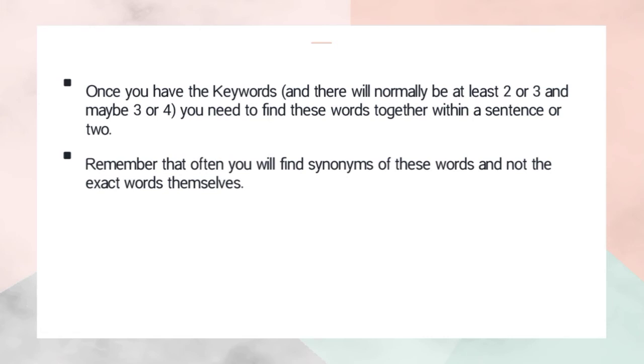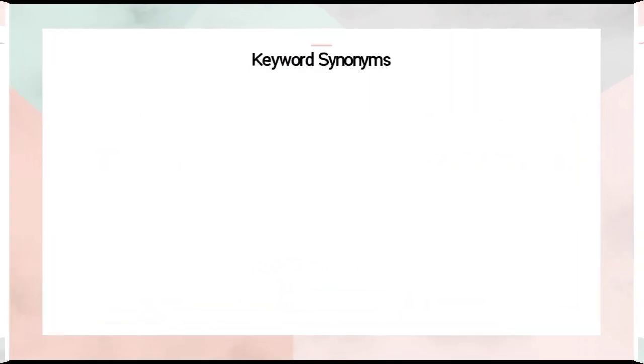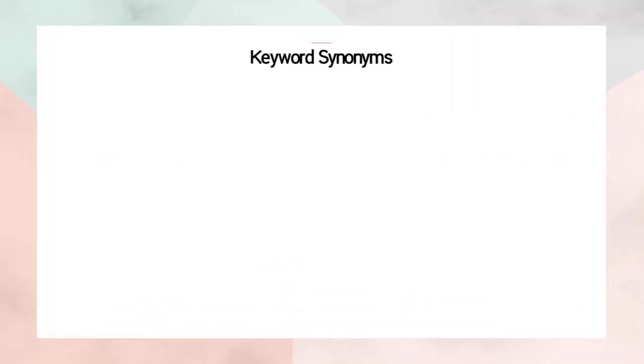Sometimes the keywords stated in the question, we cannot find exactly in the text or in the passage, but we have to find the synonym of this keyword. So we call it keyword synonyms.